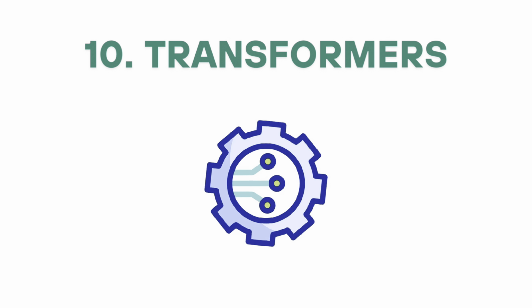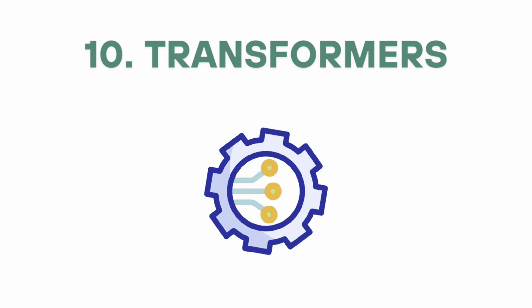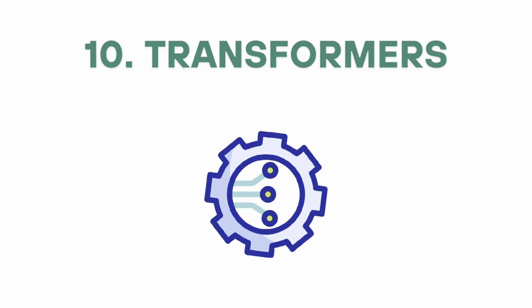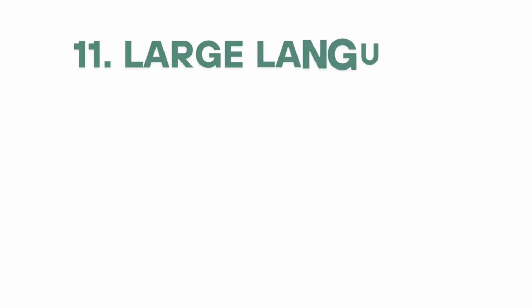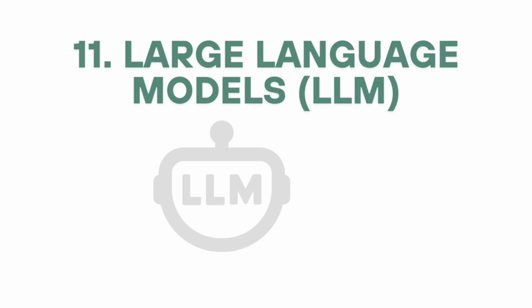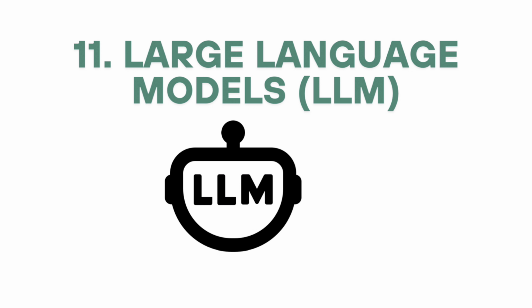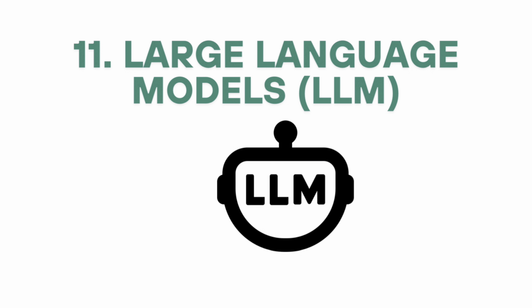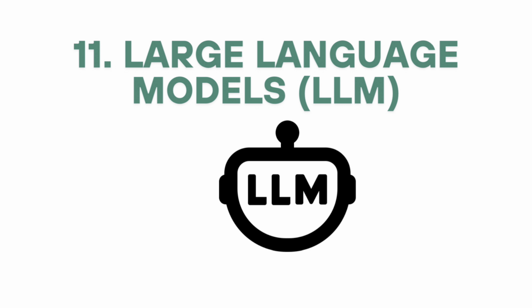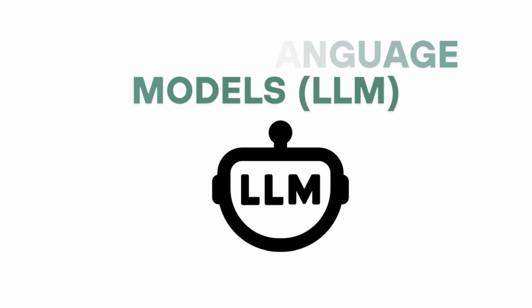10. Transformers. A deep learning architecture especially effective for NLP tasks. Used in models like GPT, BERT, and T5. 11. Large language models, LLMs. Extremely large neural networks trained on massive datasets to understand and generate human-like text, for example, GPT-4, Claude, Gemini. 12.